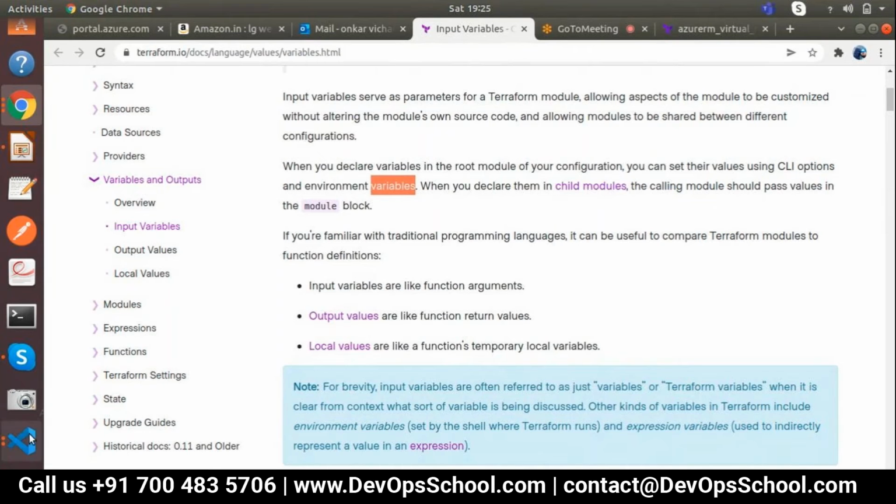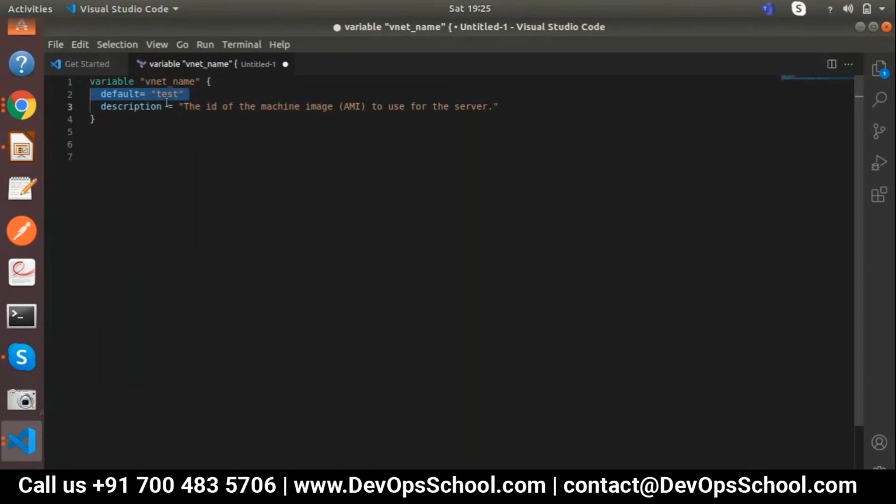It means, as I mentioned, if you remove this default and add type equals string, oh sorry, my bad, remove this type. So what happened? It will check for the VNet name. We will not be able to find it because we haven't added a default.